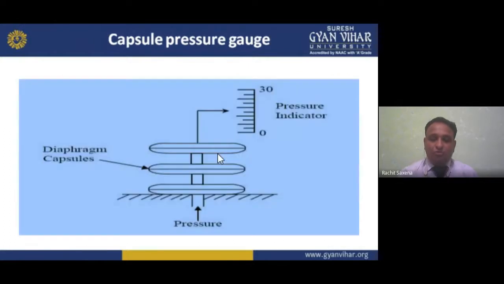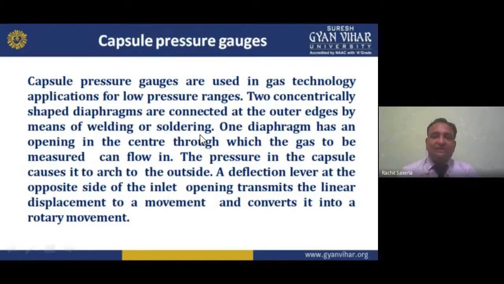So it looks like this, a capsule pressure gauge. We have two diaphragms, a diaphragm capsule where we can apply pressure. One arch moves outside, and we can measure that with the help of this scale, where we have the pointer here. So how does it work? See again.